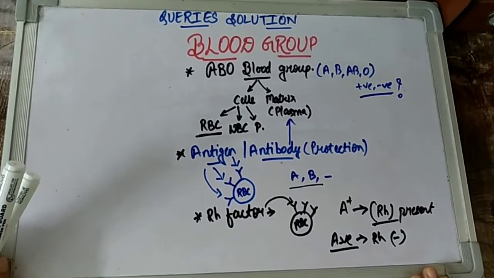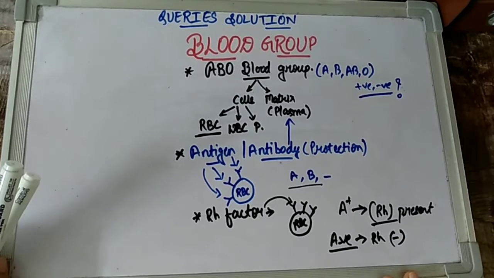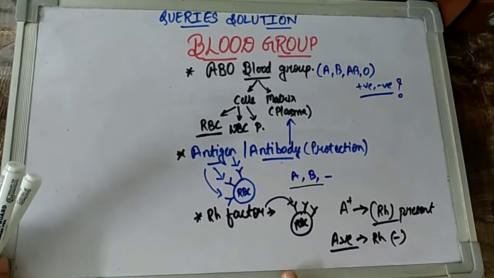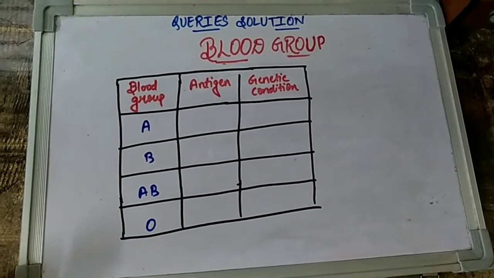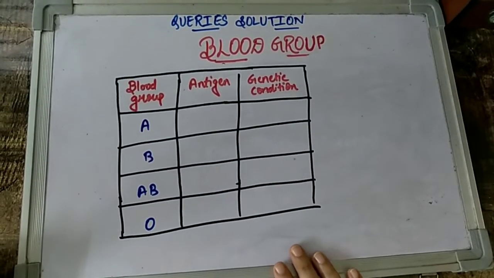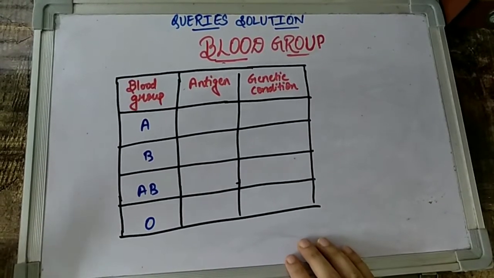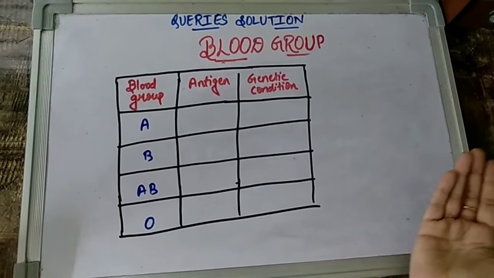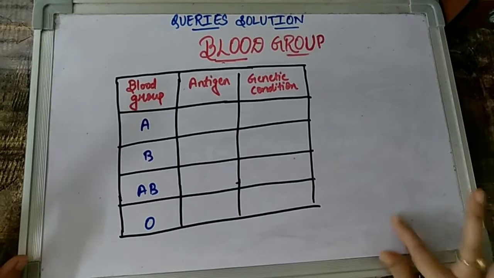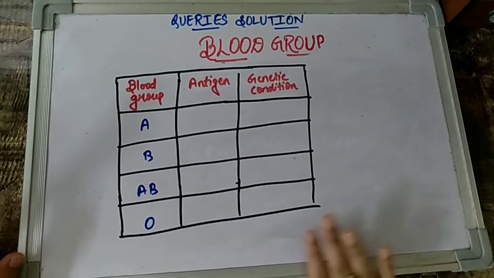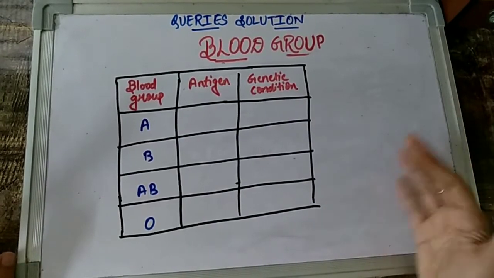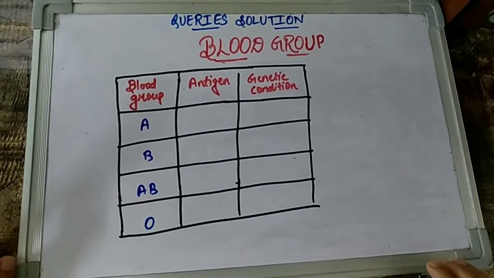So let me draw a table quickly to show you the condition of the antigen when we talk about the different blood groups of the ABO blood group system. As you can see in this table, children, I have made 3 columns basically which we need to know right now. There can be further columns that I can add later, like if blood group A is there, to whom it can give and from whom it can receive. But I am not talking about all those perspectives right now because we'll talk about that later in the session. Also we are going to learn that if the father is of blood group A and the mother is of blood group B, then what will be the blood group of the child, and many such conditions. That we are going to learn in our next session.